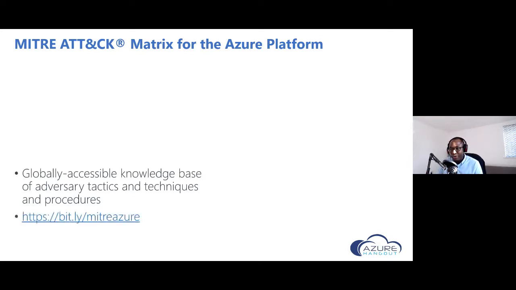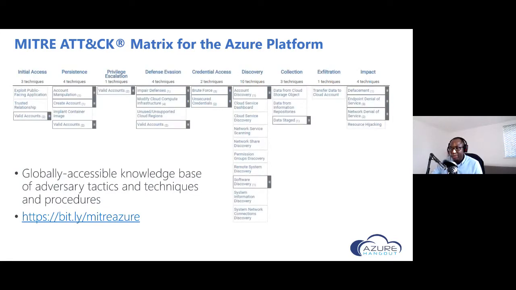You can go to the URL on the screen and get the MITRE ATT&CK matrix for the Azure platform. I have it here also, so you can see it details different tactics and techniques, all the way from initial access to persistence, privilege escalation, credential access, and impact, and other types of procedures. So it details the tactics that attackers use.